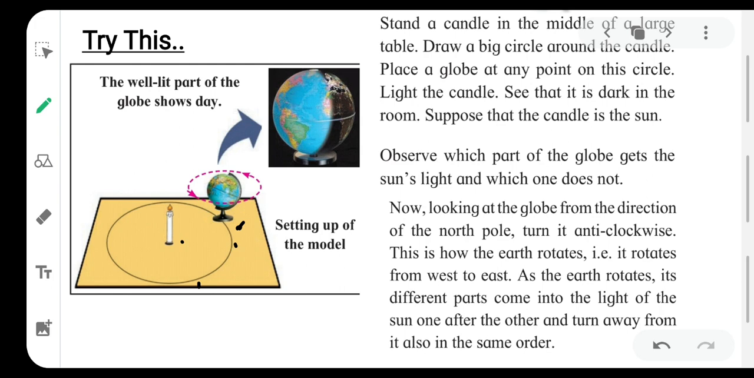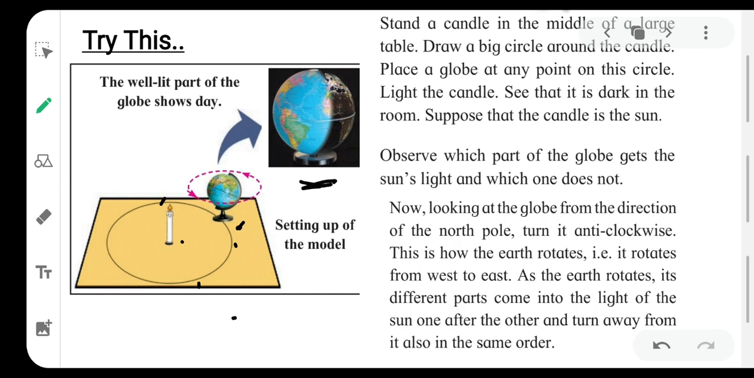Light the candle. After that, light the candle. See that it is dark in the room. Suppose that a candle is the sun. And you have to see that where this experiment you are doing, in that room should be dark. Means light should be off. Switch off. And imagine the candle is the sun. And then you have to observe that which part of the globe gets the sun's light and which one does not. You will see like this way image.